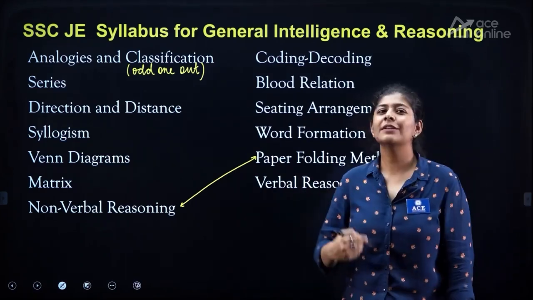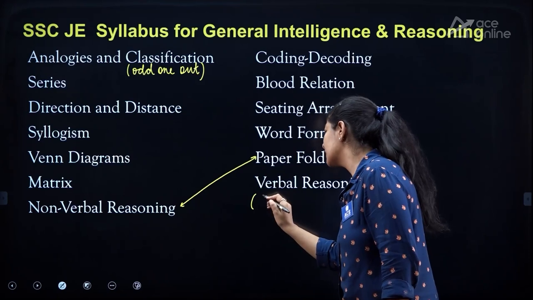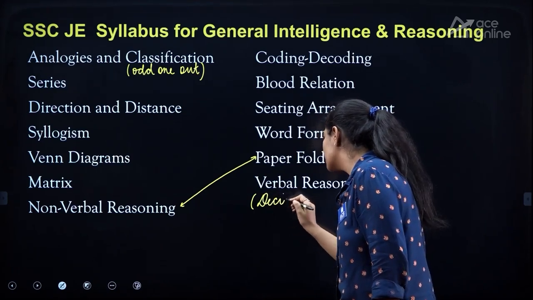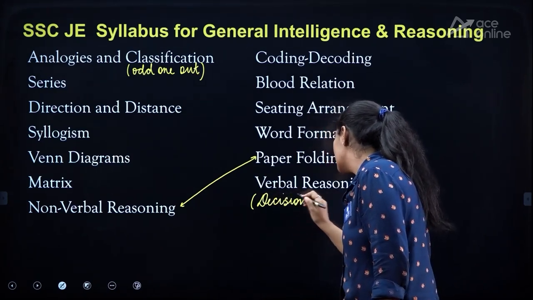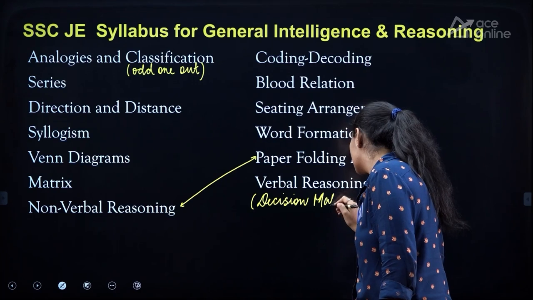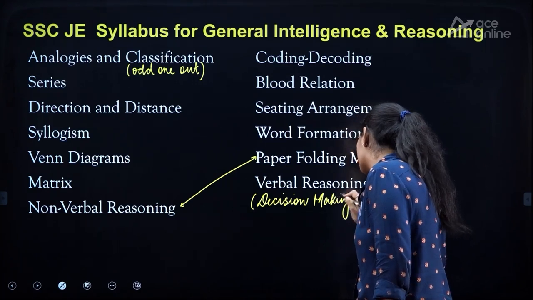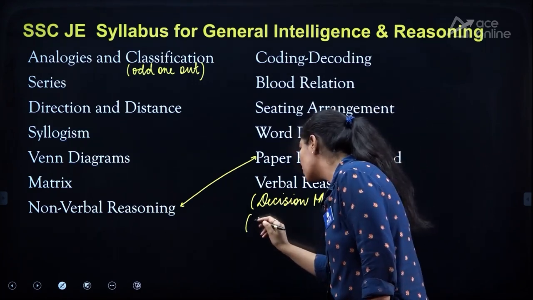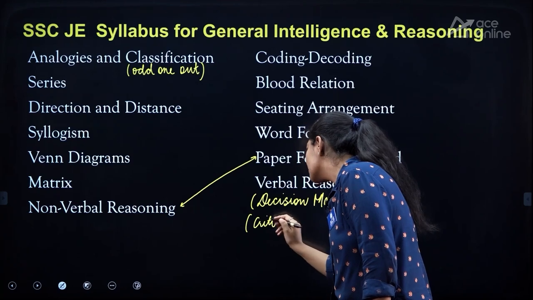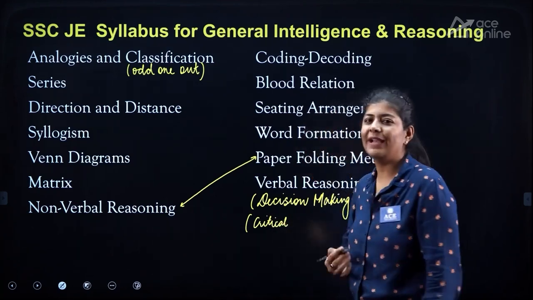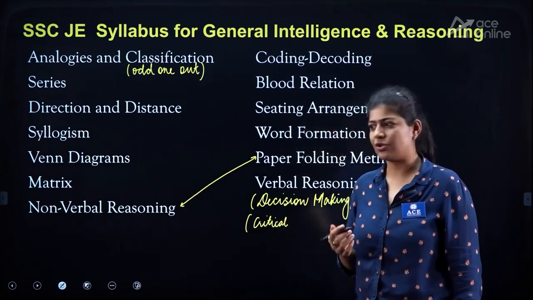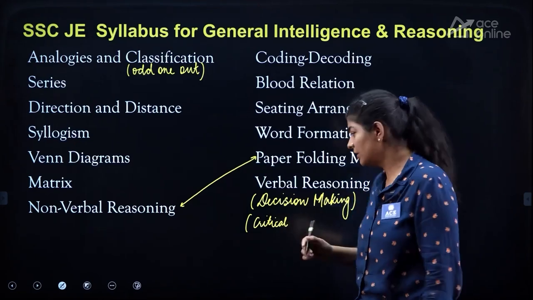For the verbal reasoning, you can also say it is decision making, or you can also call it critical reasoning. It is not that tough as we have under the CAT level examination or maybe some other examination.